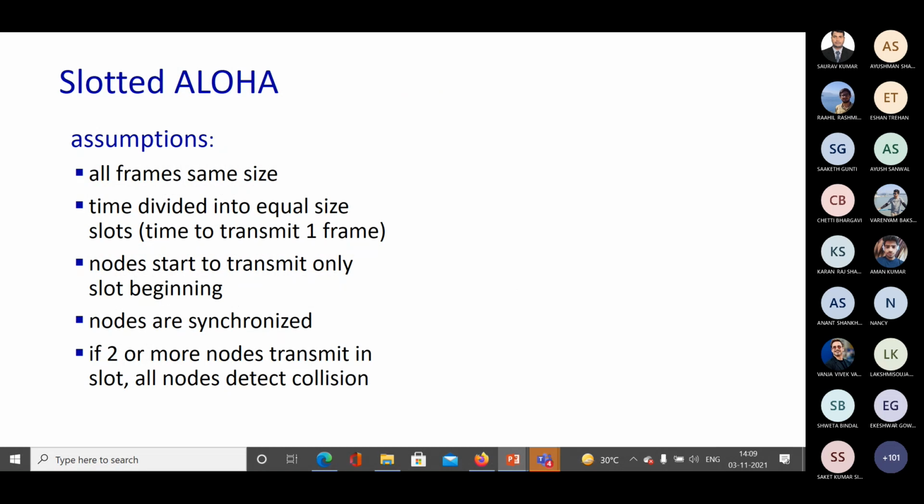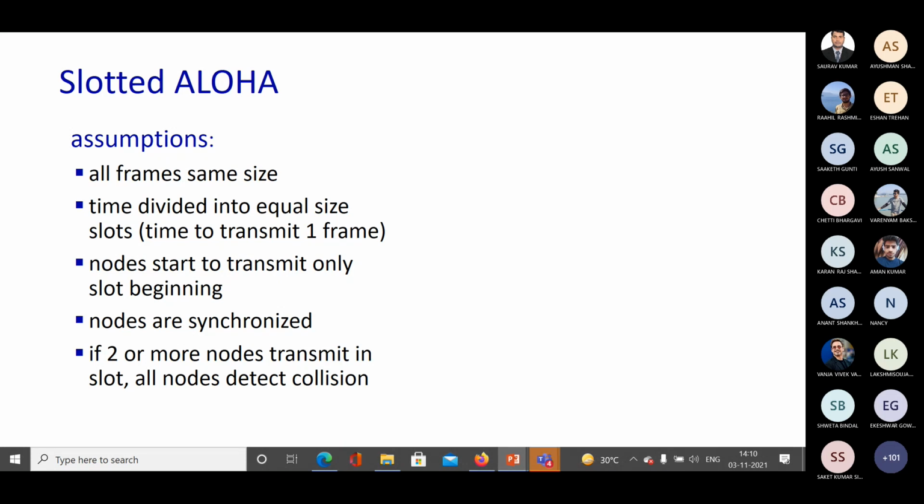We studied slotted Aloha in the last class, and first we need to understand the assumptions that slotted Aloha makes. All the frames transferred by different nodes over the medium are of the same size.